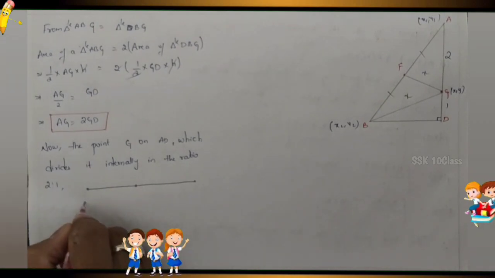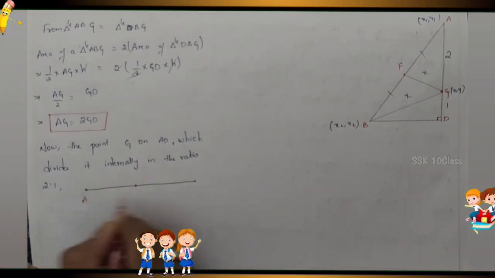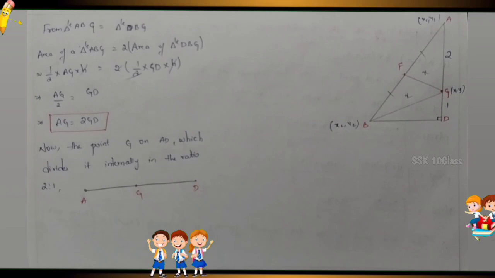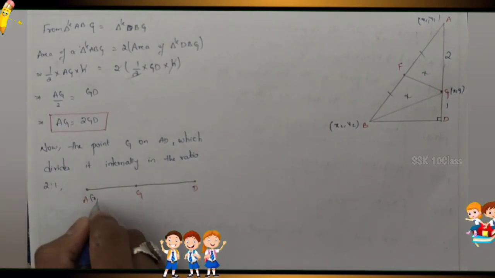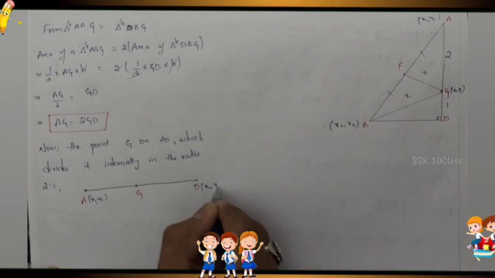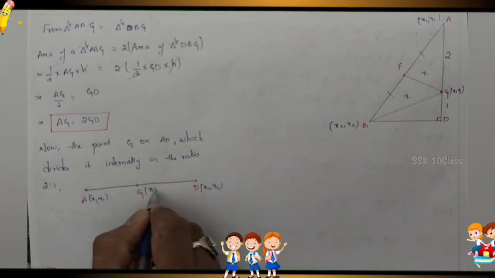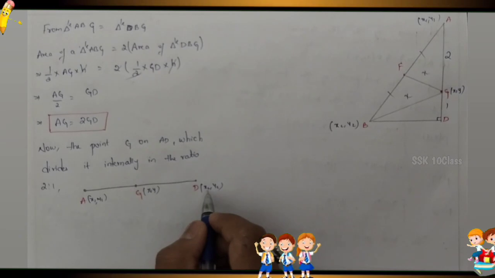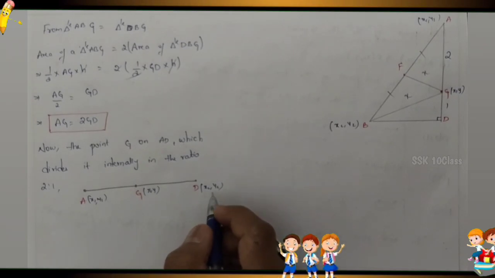Here A, G, D. So A is x1 comma y1, next x2 comma y2, and G is x comma y. Sorry, here we have to find the D value.